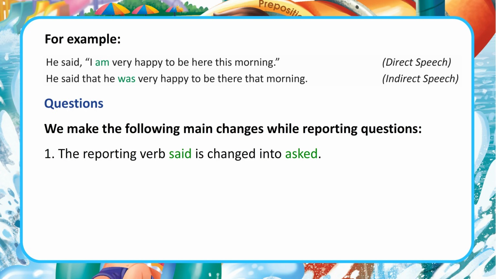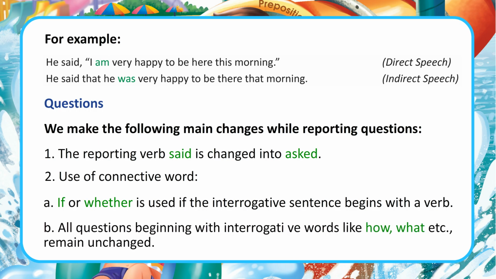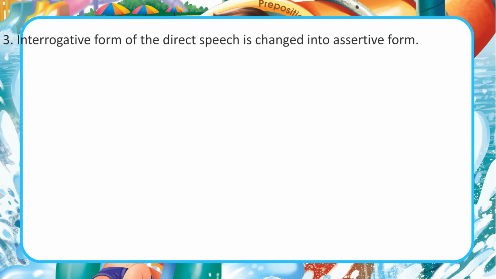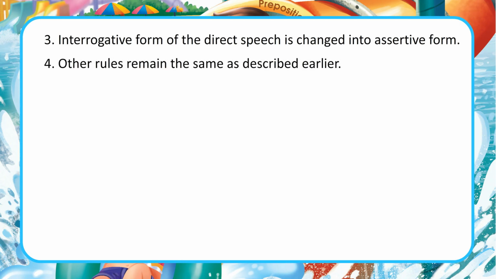1. The reporting verb said is changed into asked. 2. Use of connective word. A. If or whether is used if the interrogative sentence begins with a verb. B. All questions beginning with interrogative words like how, what, etc. remain. 3. Interrogative form of the direct speech is changed into assertive form. 4. Other rules remain the same as described earlier.